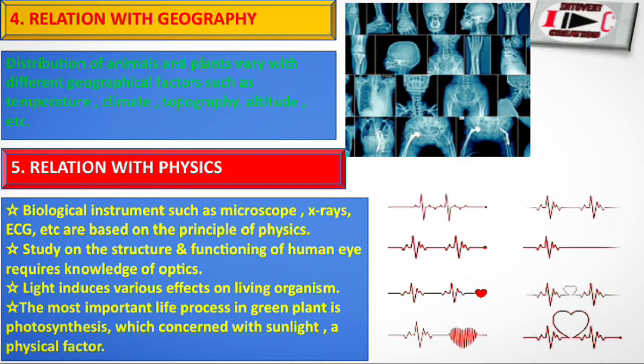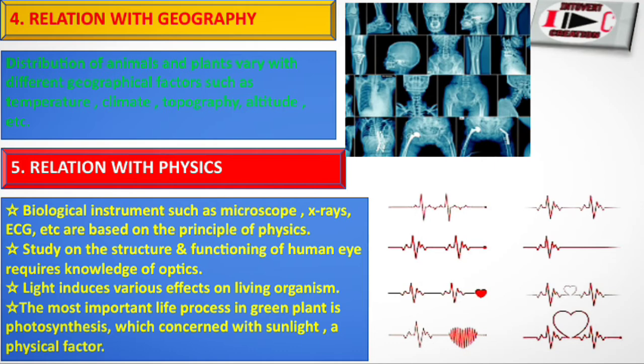Now let's go to the next slide. Fourth, relation with geography. Distribution of animals and plants varies with different geographical factors such as temperature, climate, topography, altitude. You know that. You have also studied in social studies of class 10 that according to topographical conditions, animals and plants are distributed. In EPS also you have studied that. Okay, I have just mentioned that, and you know these general things, but let's come to the fifth one.